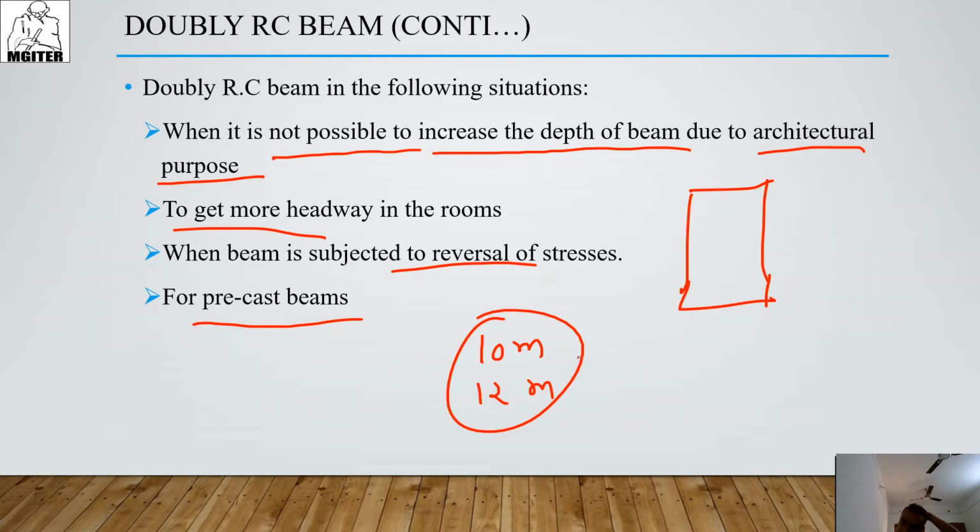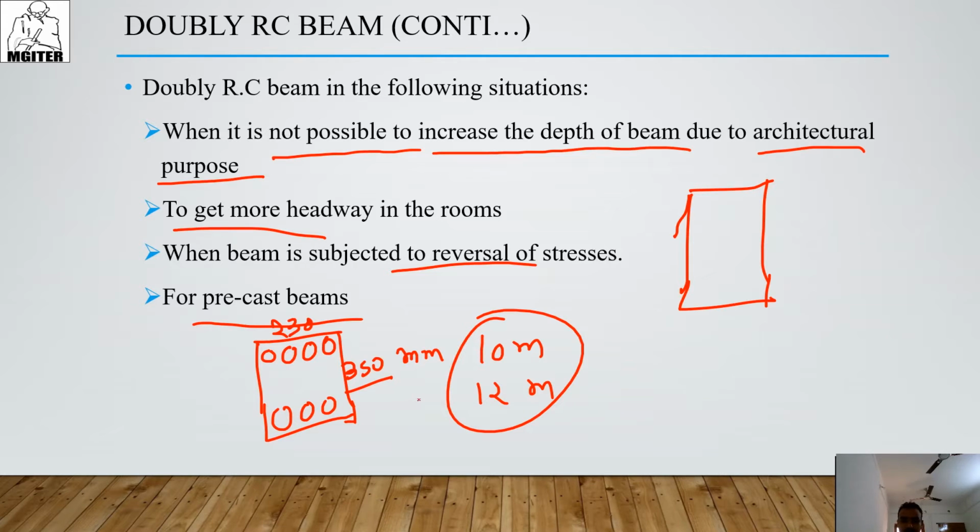At some time your beam will be much deeper than you thought. Then we have to limit the depth, means your cross section will be fixed. If I say the cross section is 230 by 350, it is fixed. I cannot design a beam with a depth more than 350 mm. At that time I must design a WRC beam.